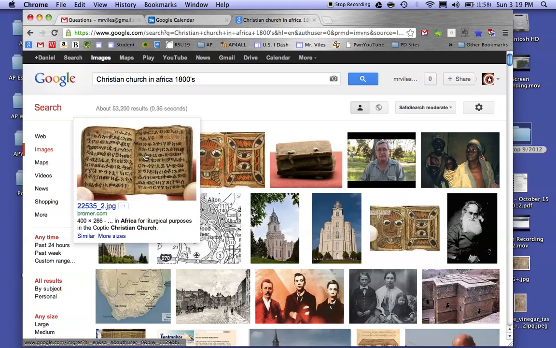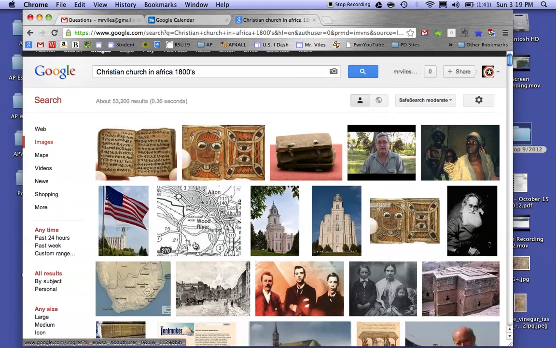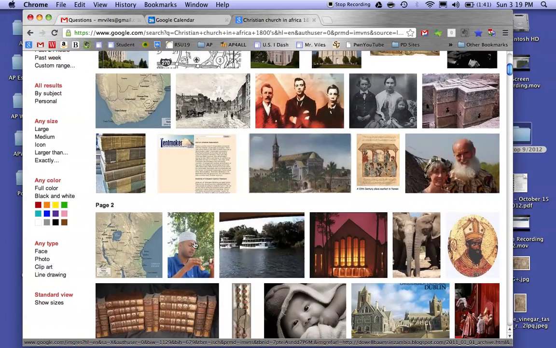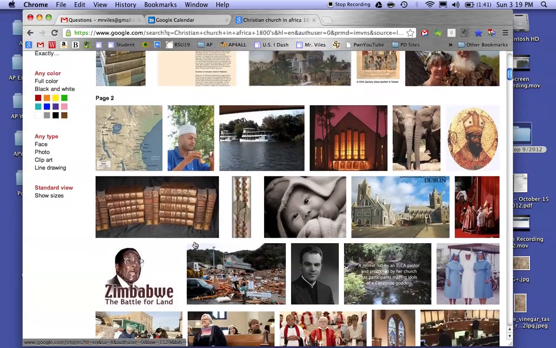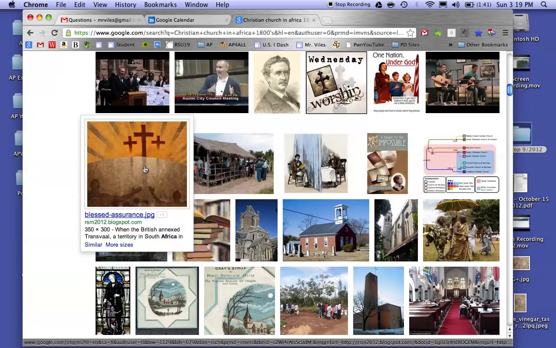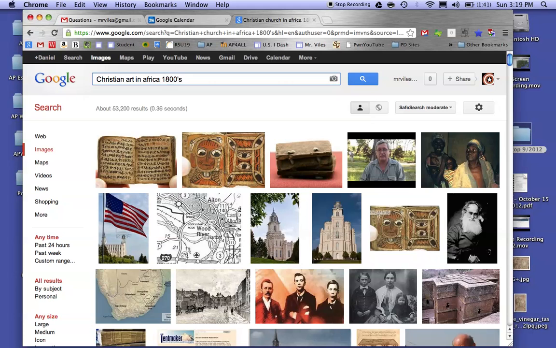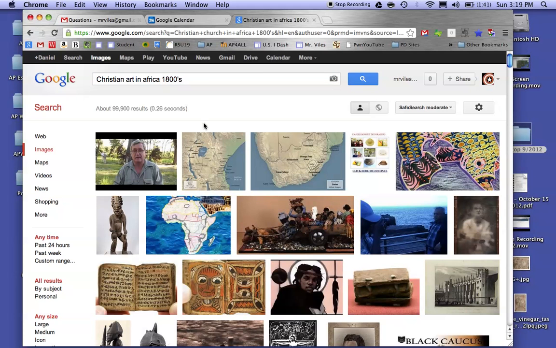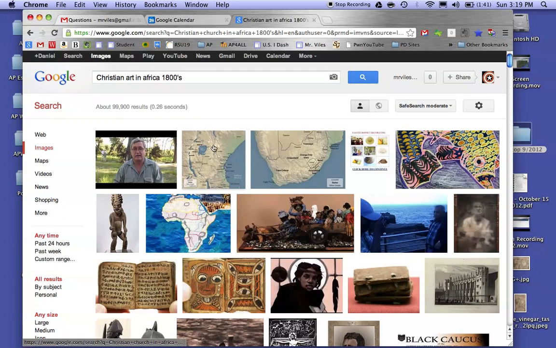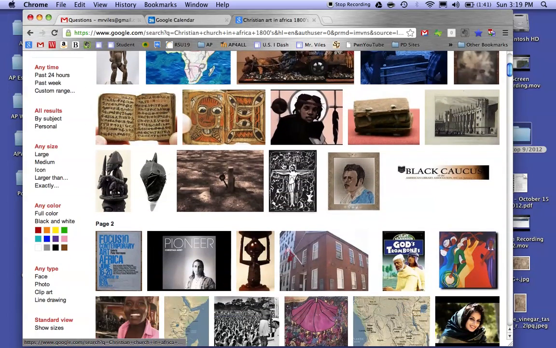So you're looking here, and exactly as you say, here's a map, and here's a map. But I'm just going to scroll down real quick and look for anything that seems good. Here's a picture, but just eyeballing it doesn't seem quite what we want. So I'm going to come back up to the top and change the word church to art, and see what happens. Aha. Again, there are the maps you talked about, but I'm just going to scroll down and look for something.